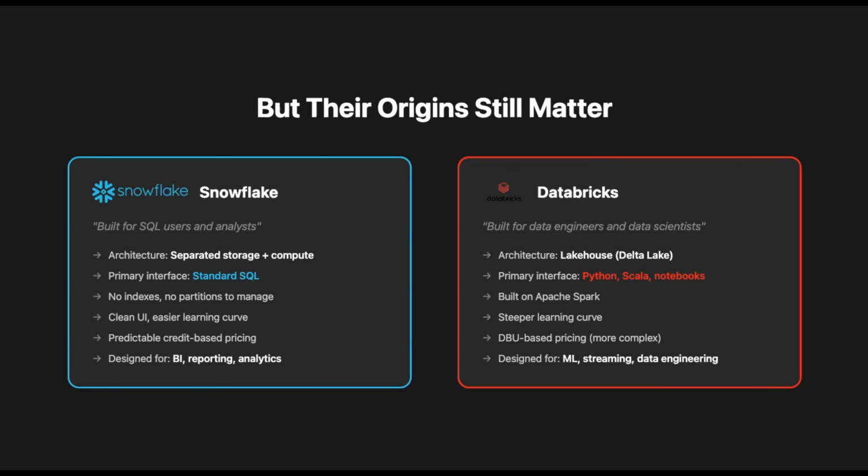That said, their origins still matter. Snowflake's architecture separates storage and compute. You load data in, you write SQL, and it handles the rest. No indexes, no partitions. It's designed to be easy for analysts and SQL users. Databricks came from Apache Spark. It uses a lakehouse architecture. It's designed for data engineers and data scientists who work in Python, Scala, and notebooks.